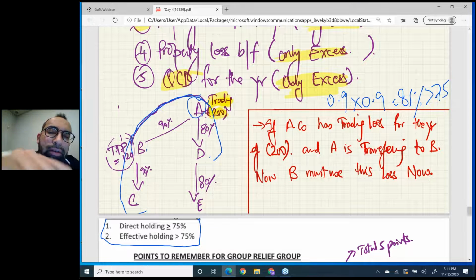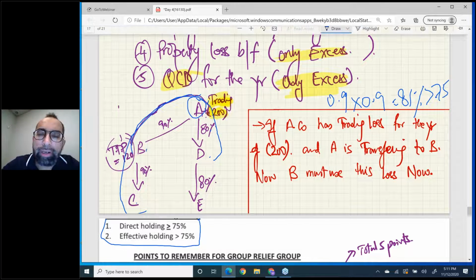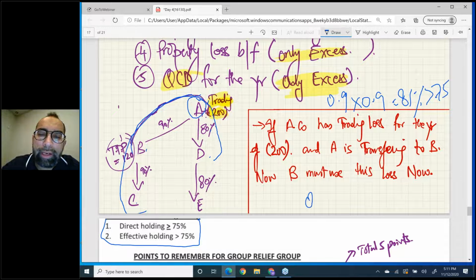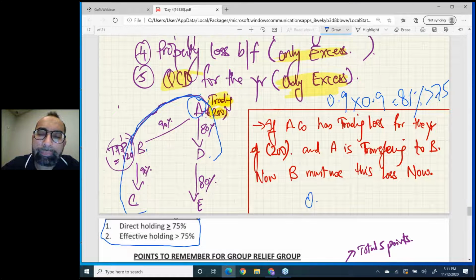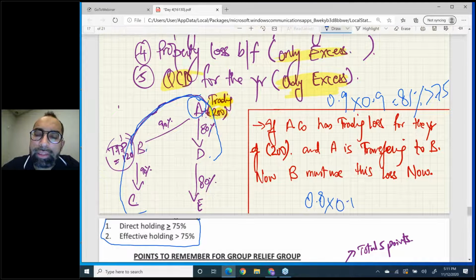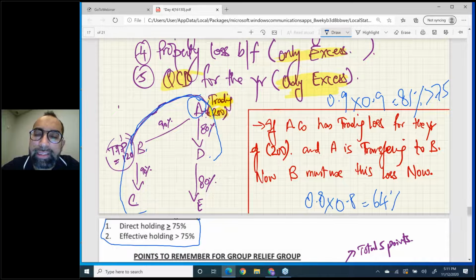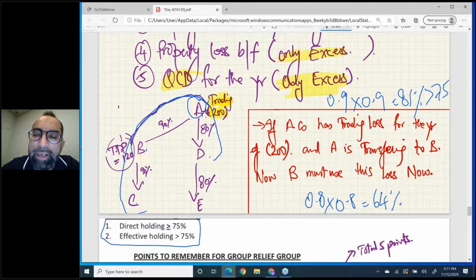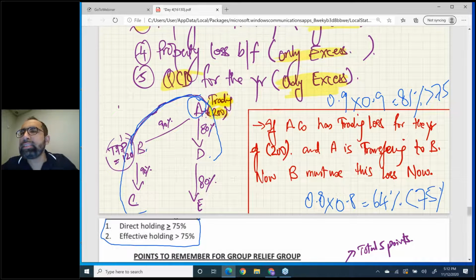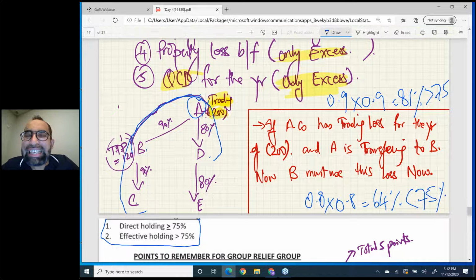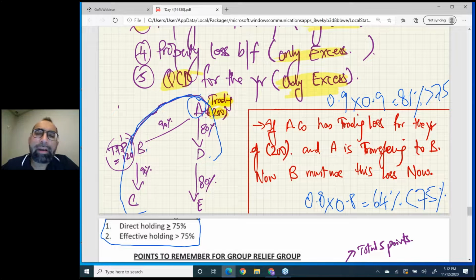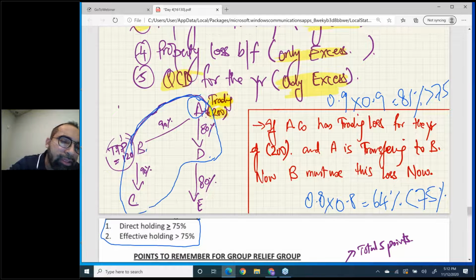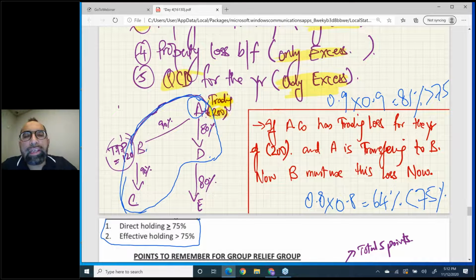See, from A to E, you multiply 0.8 into 0.8, which gives you 64%, which is less than 75. So my dear students, E is not part of this big group. You have only the big group of ABCD.